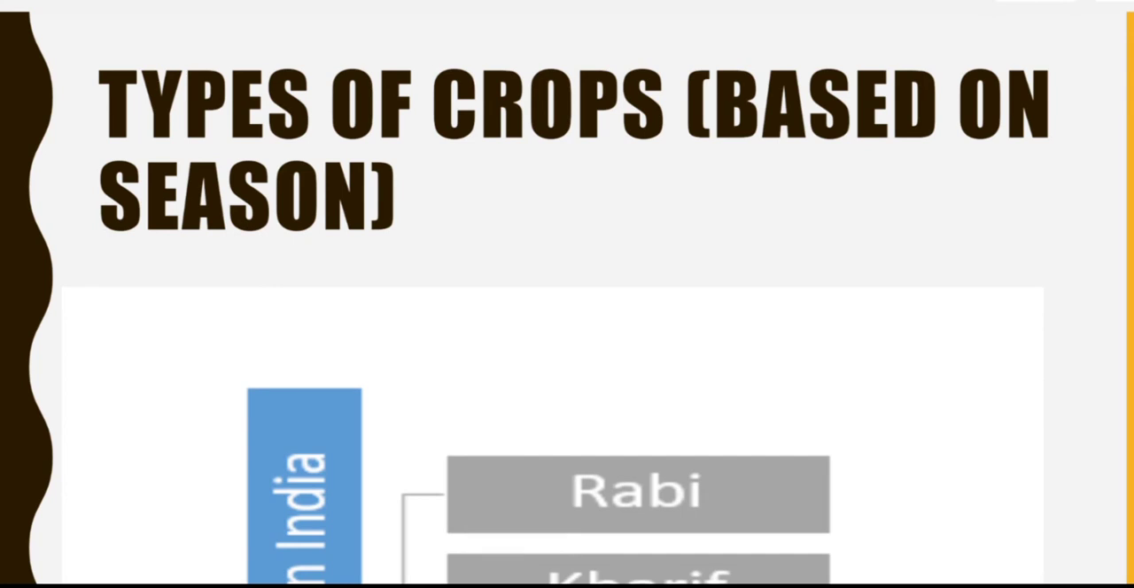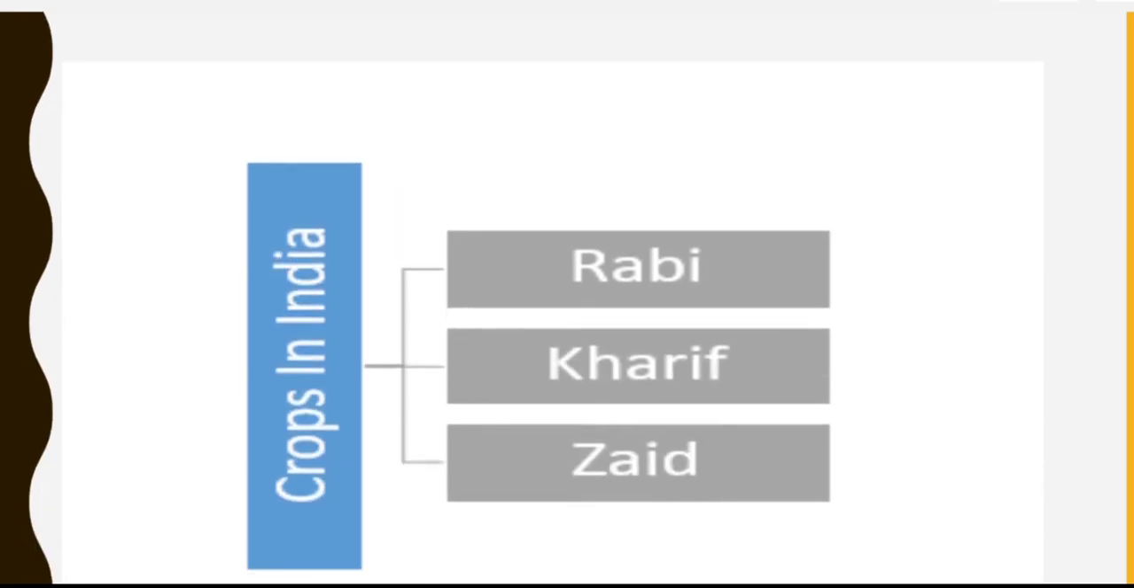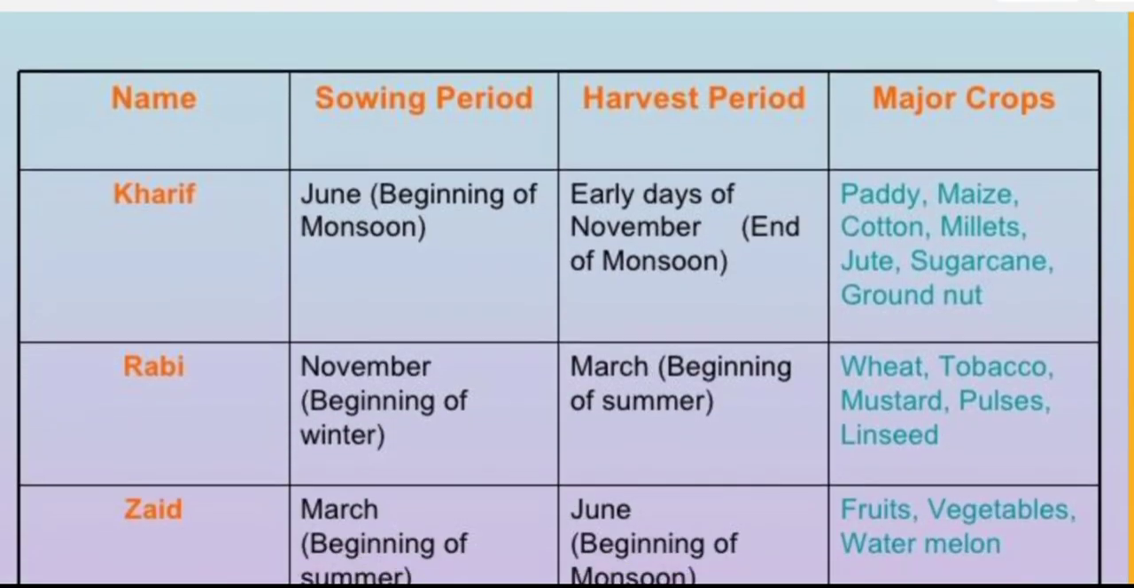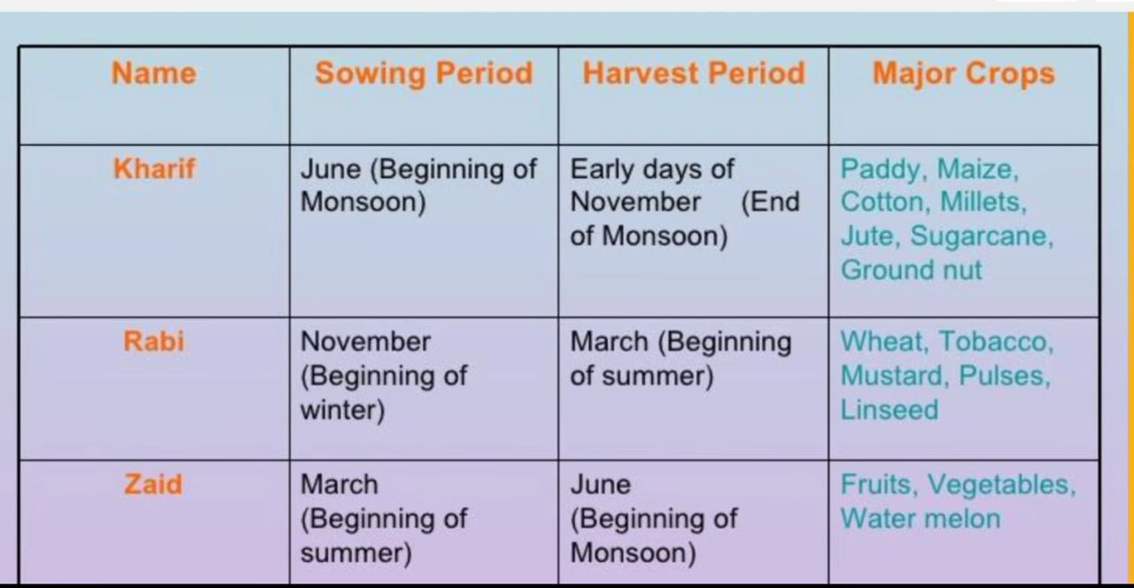Types of crops based on the season. It is mainly three types: Rabi, Kharif and Zaid. Now let us check it out individually. Kharif crop is sown at the beginning of the monsoon, especially in the month of June, and the harvesting period is the early days of November when the monsoon ends. Major crops you can see: paddy, maize, cotton, millet, jute, sugarcane, groundnut.